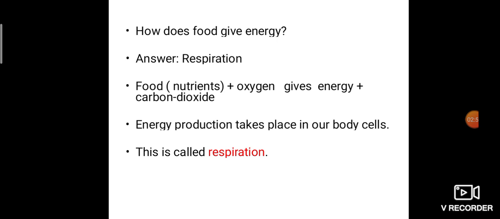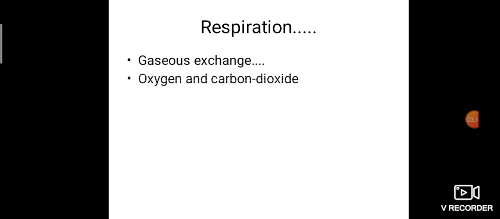Respiration. So the digestive system and respiratory system are somewhat interconnected. In digestion nutrients are absorbed and stored. In respiration, those nutrients are converted into energy. This is called respiration. Like the digestive system, in respiration also so many things are there. First one is gaseous exchange. We have seen we are inhaling oxygen and our body is producing carbon dioxide. So two gases, oxygen and carbon dioxide, are involved in this respiration reaction.